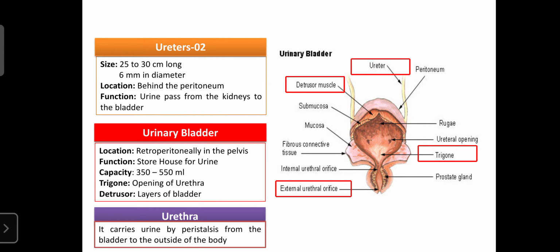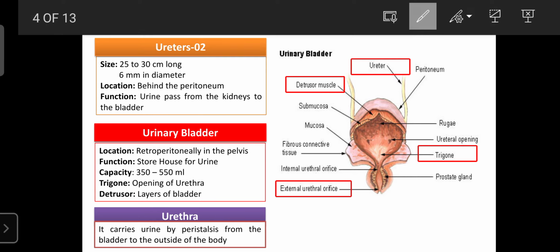Next we concentrate on the other organs, like the ureters. Our urinary system consists of two ureters. Their major function is to pass the urine from the kidney to the bladder. Regarding size, they are 25 to 30 centimeters long and 6 millimeters in diameter. Regarding location, they are present behind the peritoneum. They collect the urine from the kidney and supply it to the bladder.